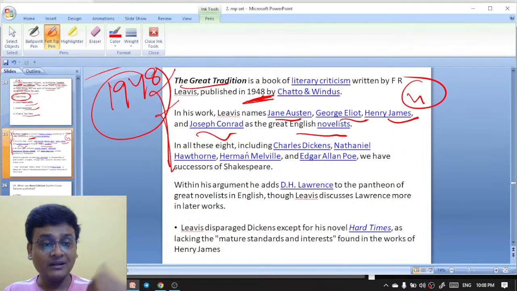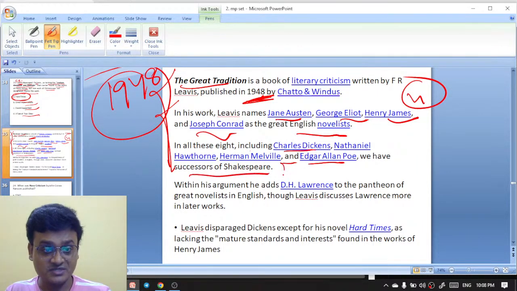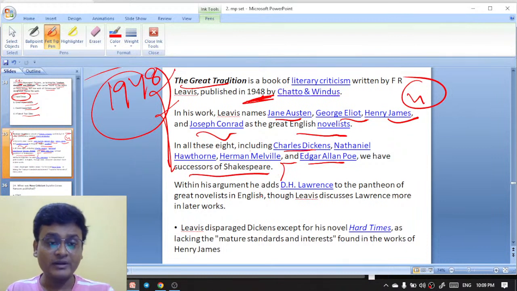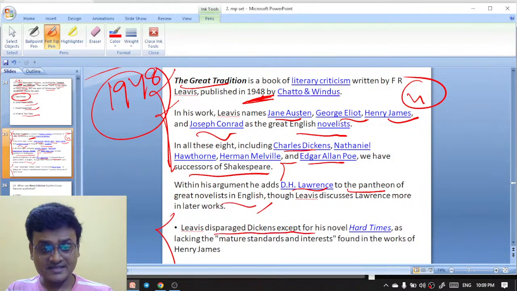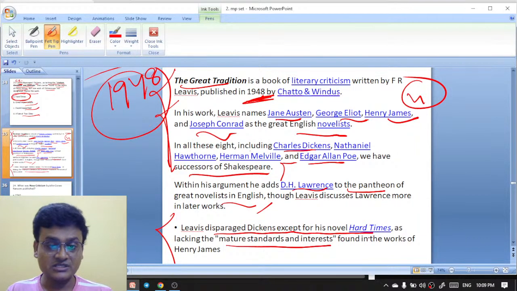Conrad. And in all these eight, including Charles Dickens, Nathaniel Hawthorne, Herman Melville, Edgar Allan Poe, we have successors of Shakespeare. So within his argument, he adds also D.H. Lawrence to the pantheon of great novelists in English. Here Leavis disparaged Dickens, except for his novel Hard Times, as lacking the mature standards of interest found in the works of Henry James.